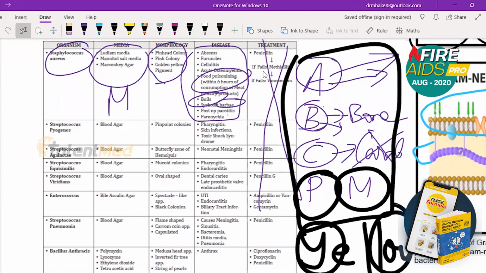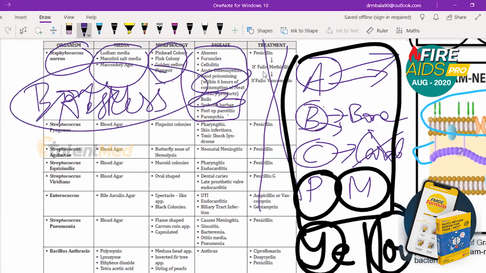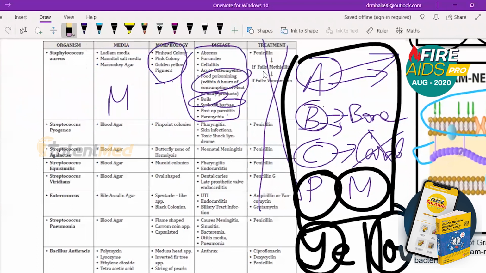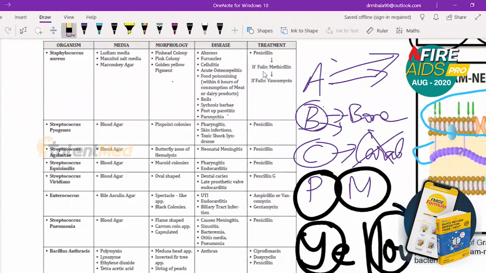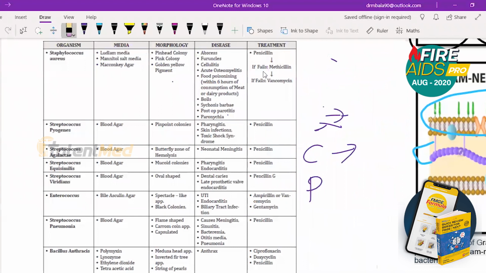Staph aureus is a huge topic. So you need to know almost any bone infection, any abscess in our body is going to be Staphylococcus aureus. Any bone infection, any abscess, almost 90% it is Staphylococcus aureus. So in that point, you need to be very clear. So it is not limited to only this.